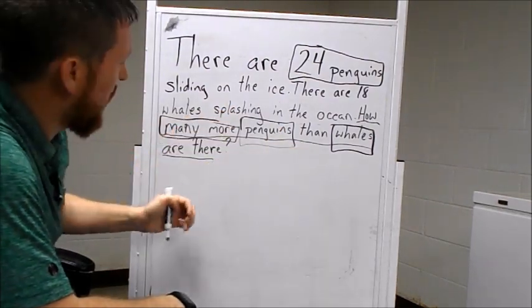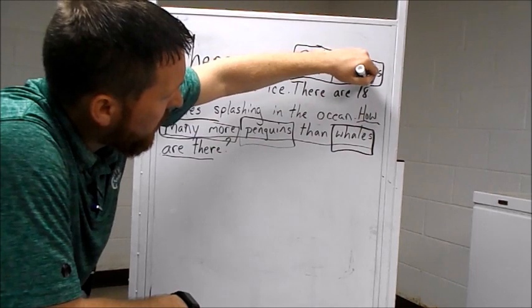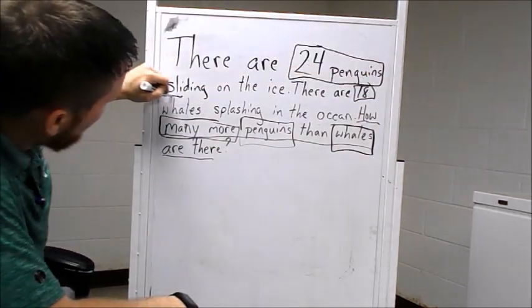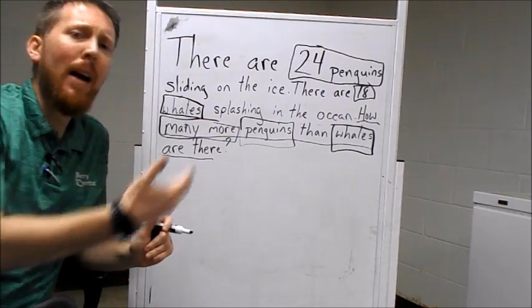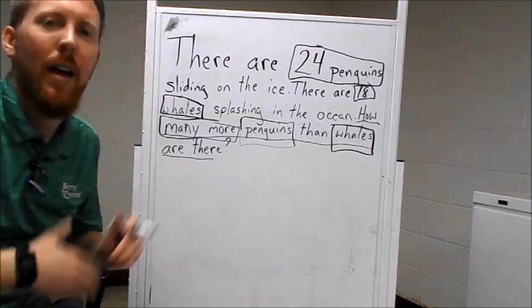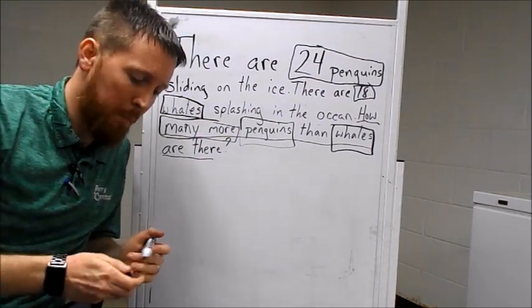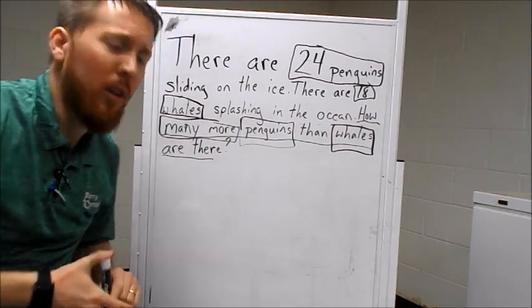I need to know how many wells there are. It says there are 18 wells splashing. I'm going to go back and reread this problem now that I have the information, the key information boxed in, and the question underlined.